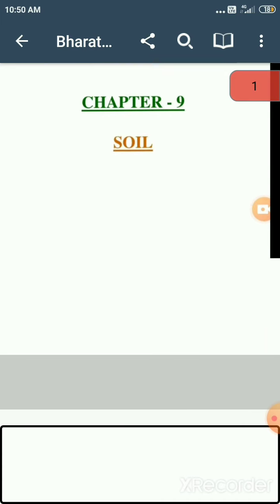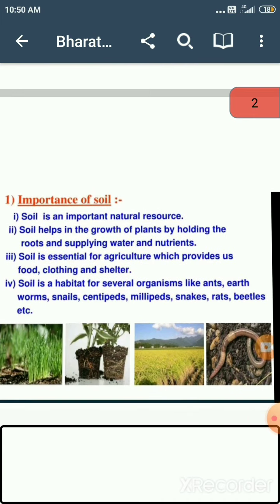Now let's see the importance of soil. What is the importance of soil? Soil is an important natural resource. It helps in the growth of the plant because plants get nutrients from the soil, and it holds the plants in the soil. The roots of the plants bind the plants. It holds the plants and supplies water and nutrients to the plants through the roots. And soil is very essential for agriculture also.